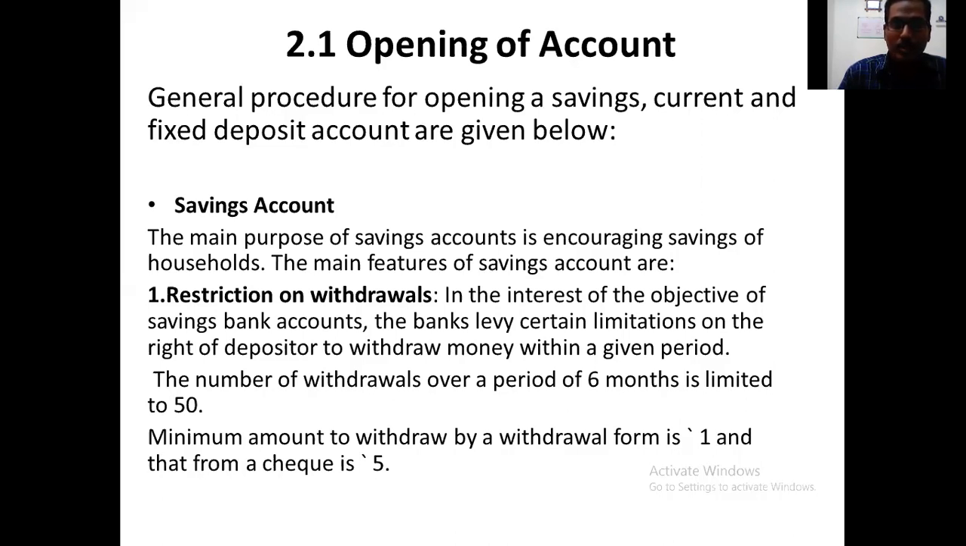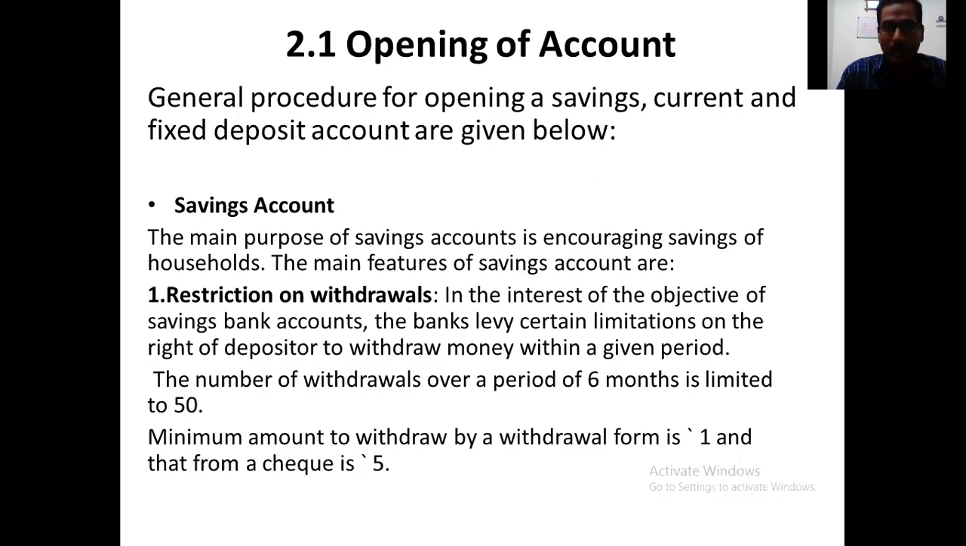So that it will be very useful during the time of financial crisis, or sometimes when they have sudden expenses, something like that. The main feature of a saving account is restriction on withdrawals. In the interest of the objective of a saving bank account, the bank levies certain limitations on the right of the depositor to withdraw the money within a given period. So this is to protect the interest of the customers. The bank has a policy that the customer can withdraw only a certain amount for a particular day, or a particular given period.